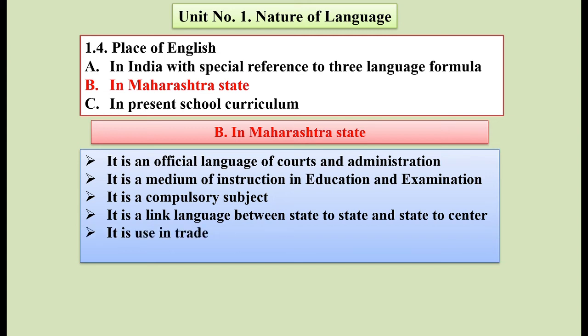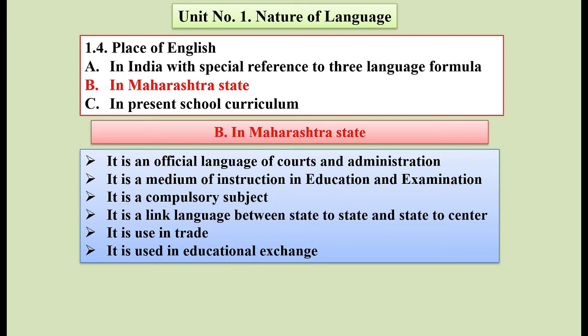Then it is used in trade. Again, we have a very important thing about this language, that it is mostly used in trade. So trade is a very important thing. Again, it is used in educational exchange too. Suppose we have to exchange some persons or resources, we use it for educational exchange.